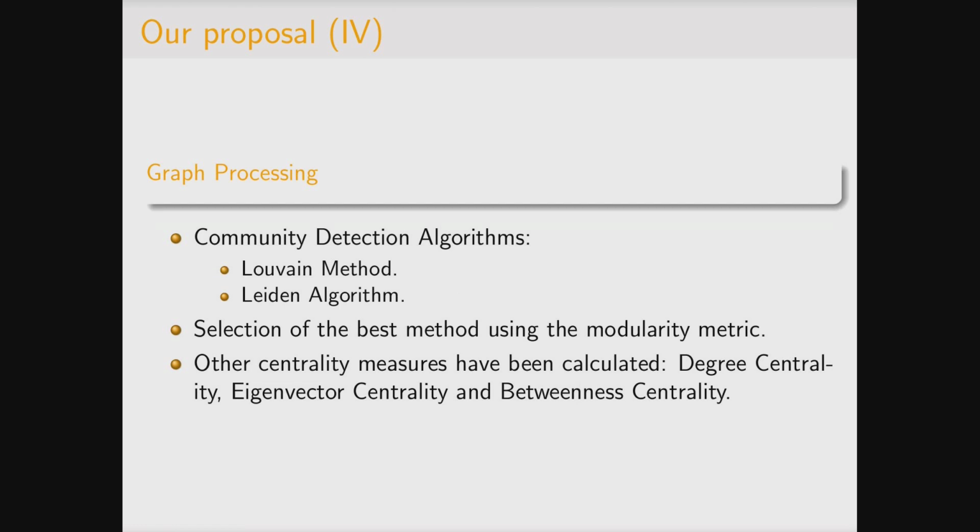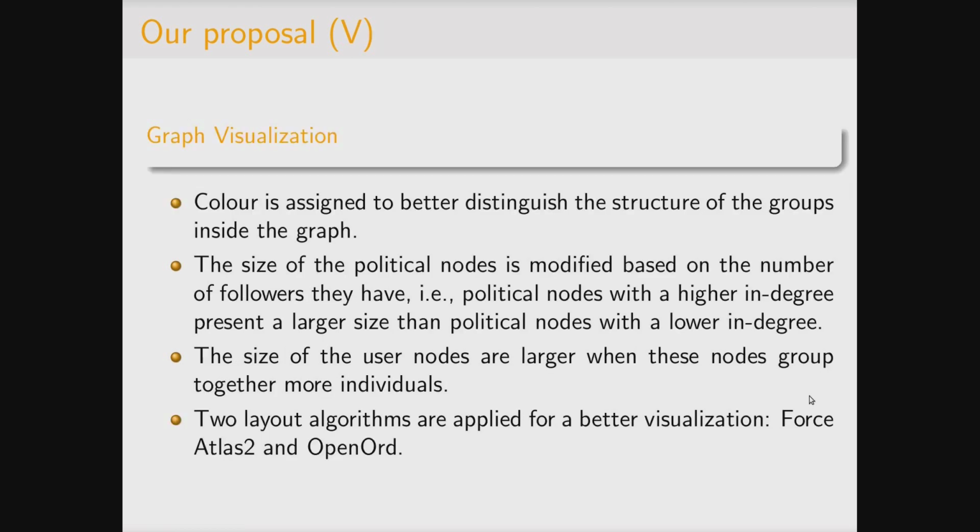In order to process and build the communities from the graph, we apply two community detection algorithms, in particular the Louvain method and the Leiden algorithm. And the best method is selected by using the modularity metric. And we also measure other centrality metrics in order to give insight in our graph analysis.